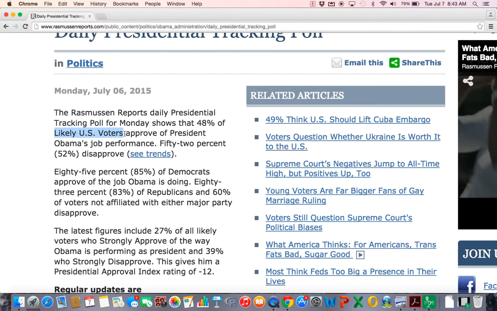48% of likely U.S. voters is a lie. That's not what they found out. They found out that 48% of the 1,500 that they sampled approve of President Obama's job performance.